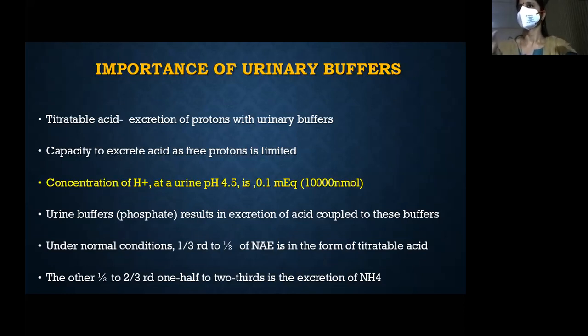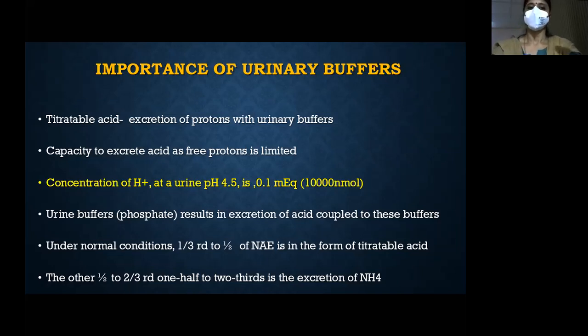So it is not possible to excrete all the load as free H+ ion. You need a buffer which is ready to accept the H+, and that buffer is called titratable acid.